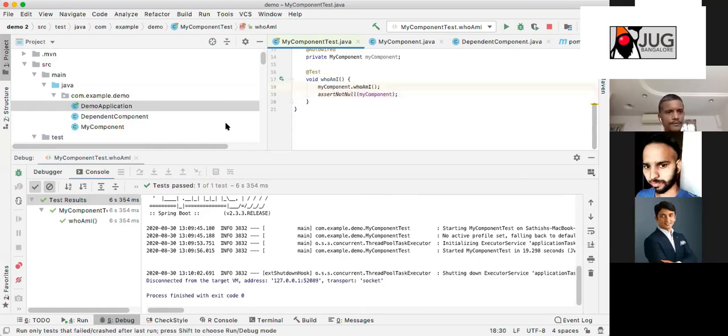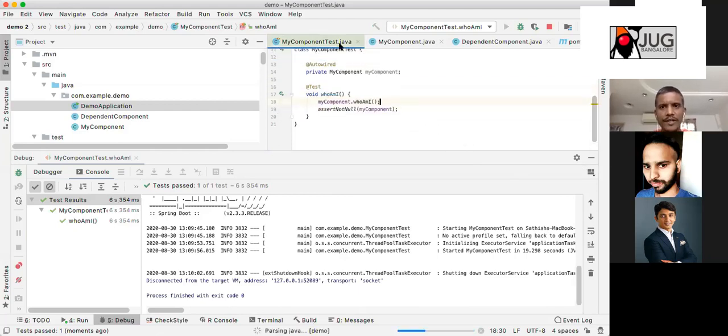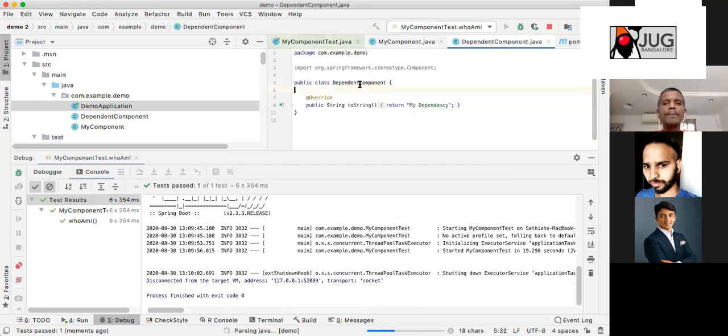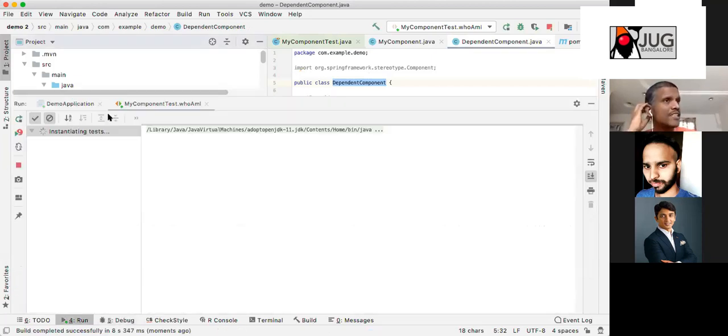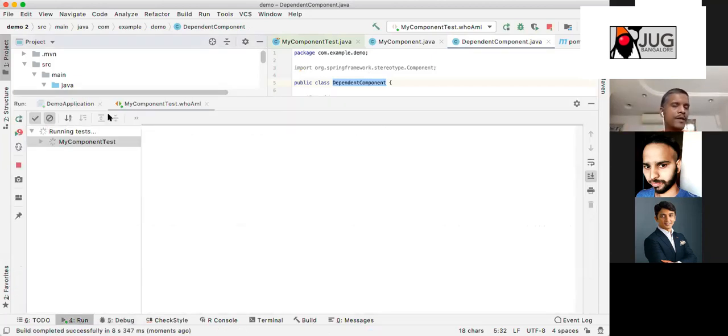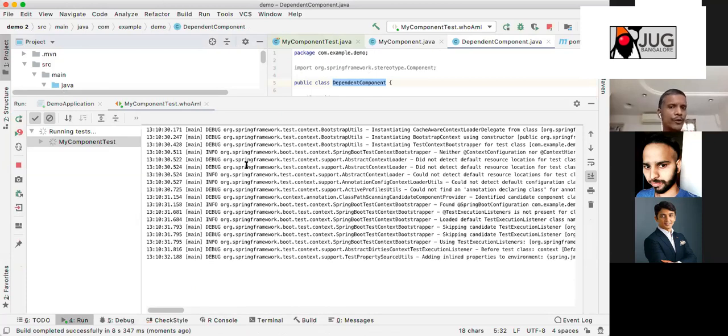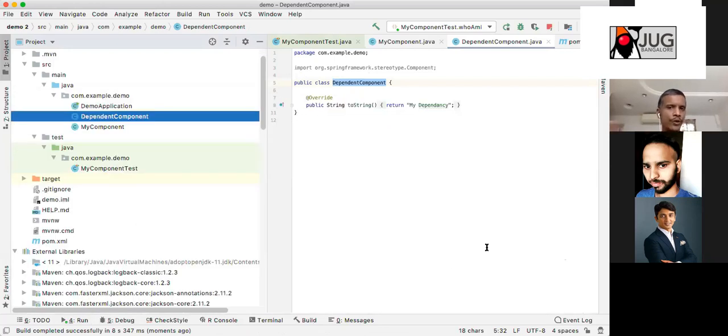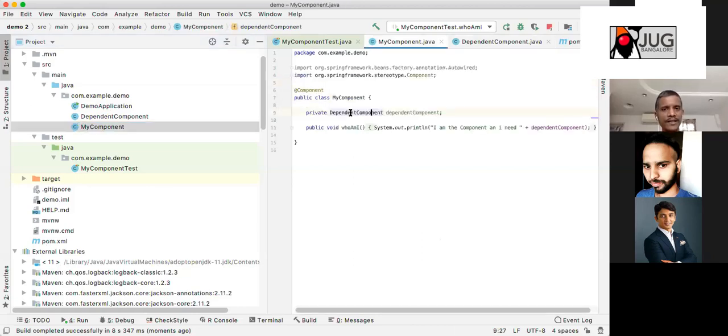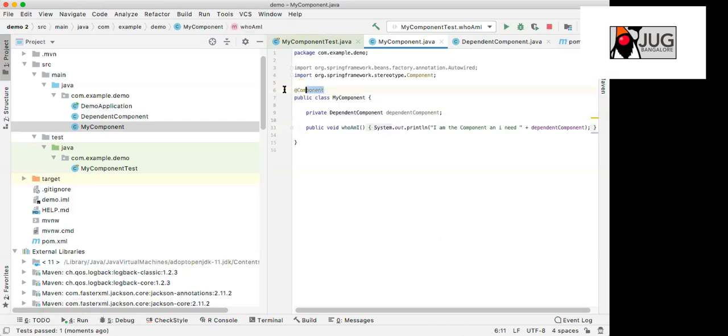Sorry, could you say what that @Bean annotation is? Yeah, I'm coming to that. You can bring a bean in many ways. Beans are Spring managed beans. Basically, the beans are the objects that are loaded into your application context. All that we do in Spring Boot is load your dependencies into your application context. You can do it in multiple ways. One way is if you annotate it as @Component, Spring can automatically detect that an object of this class has to be created, and that should be considered as a Spring Bean.